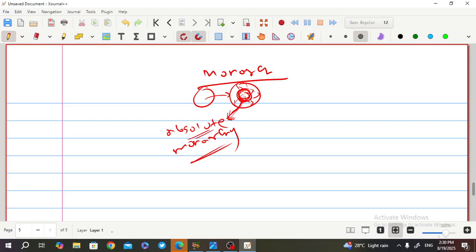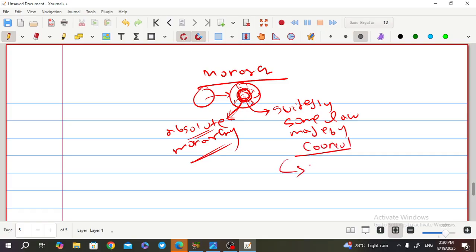If this person is guided by some law made by a council, then this is called constitutional monarchy. We saw that this cricket ground is held by this person, so he became the captain, belonging to the royal family.